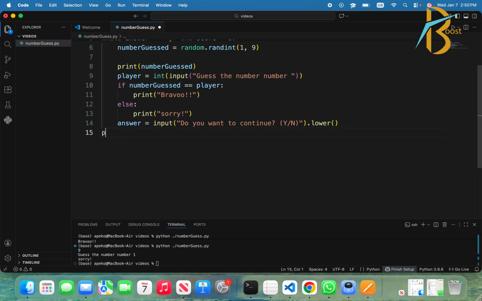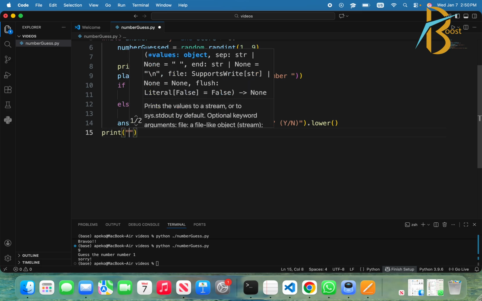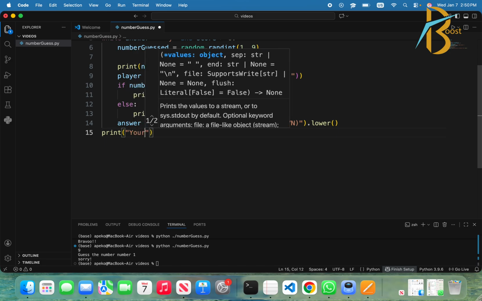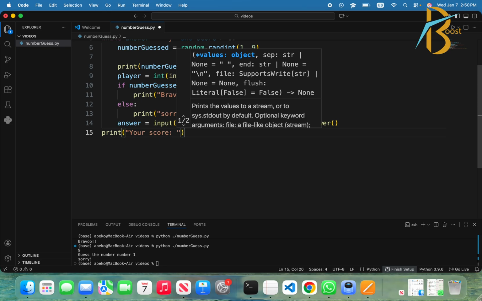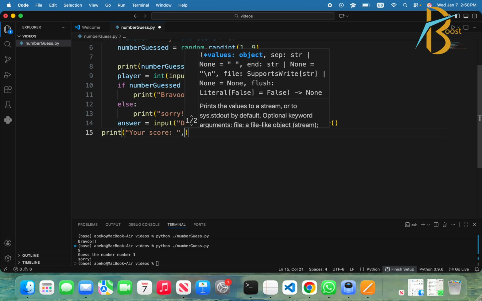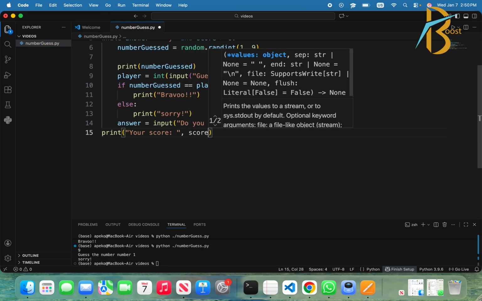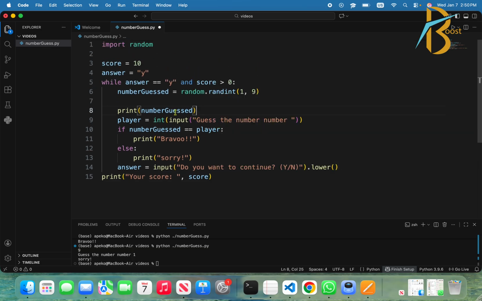Now what we will do, we print the score. Print the score with we say, your score, then we just print the score. We forget, because in the loop, when this one is equal to the player, we do nothing.